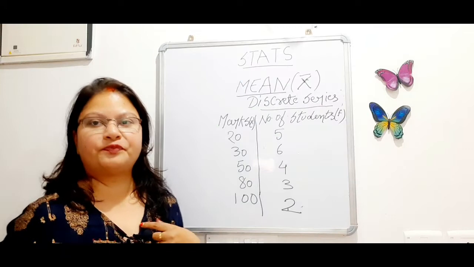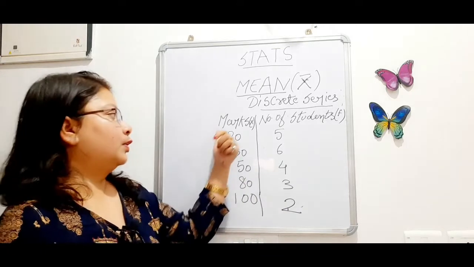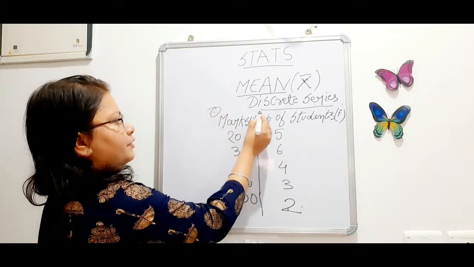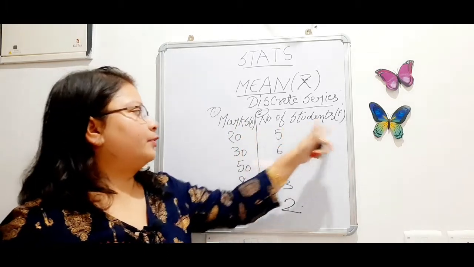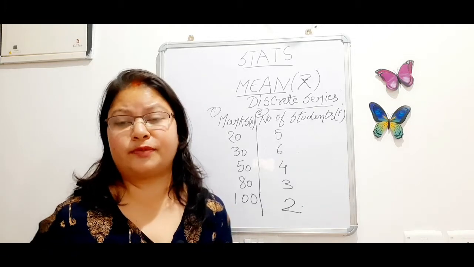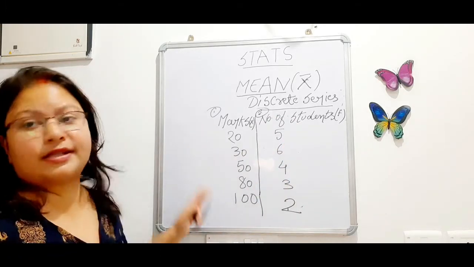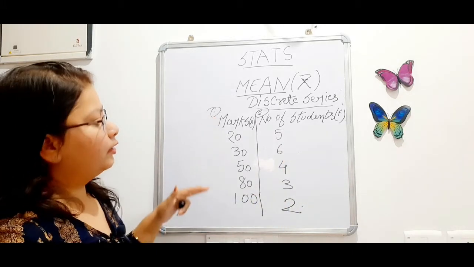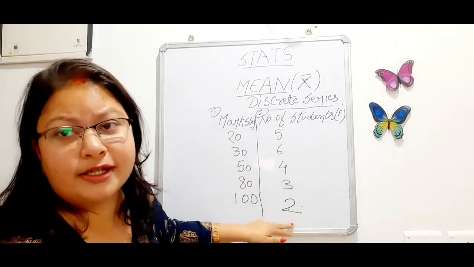Okay, now in discrete series you will be given 2 sets of numbers, whatever it is. In this example it is marks. Number 1 is marks and number 2 is number of students. So marks is your X and number of students is your frequency. As I earlier told, discrete series and continuous series are supported by frequency, variables and frequency. So this is the frequency and this is a variable. Okay, 2 columns we have. So these are the marks of the students and these are the number of students securing those marks.